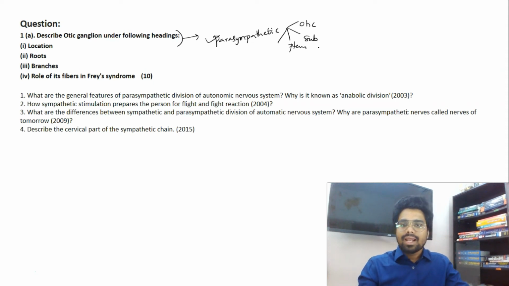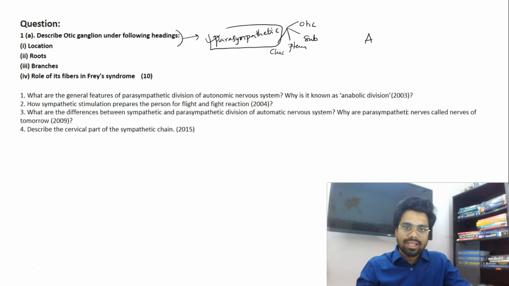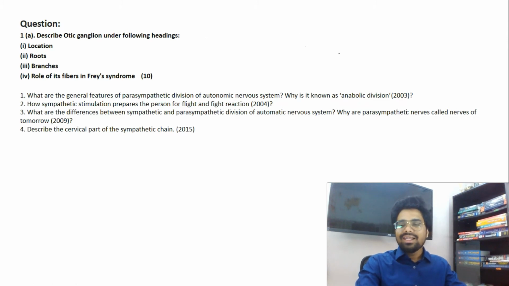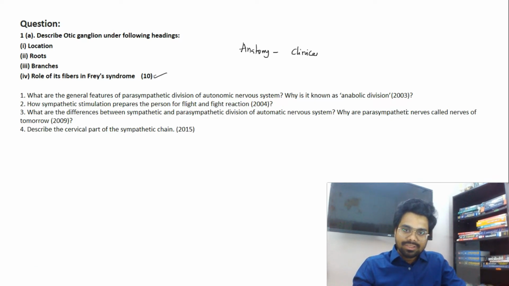So all these 4 parasympathetic ganglia, the other is the ciliary ganglion. These 4 ganglia are very important because they come under the syllabus part, that is ANS. The central and peripheral autonomic nervous system is there in the syllabus of anatomy. So it's an indirect repeat from the topic given. It's not a bouncer. But again, it's always a trend in the latest exams that in anatomy they focus more on clinical aspects, or the clinical anatomy point.